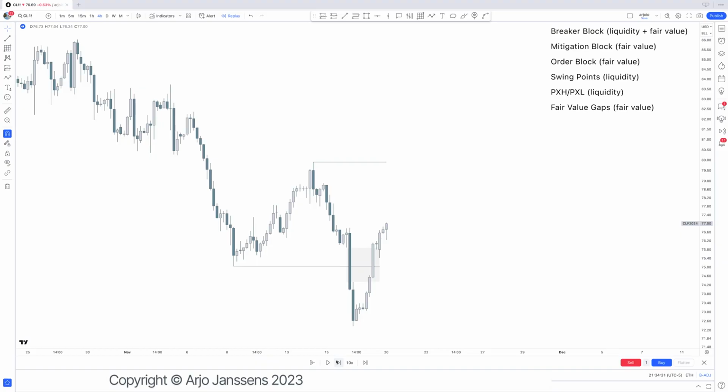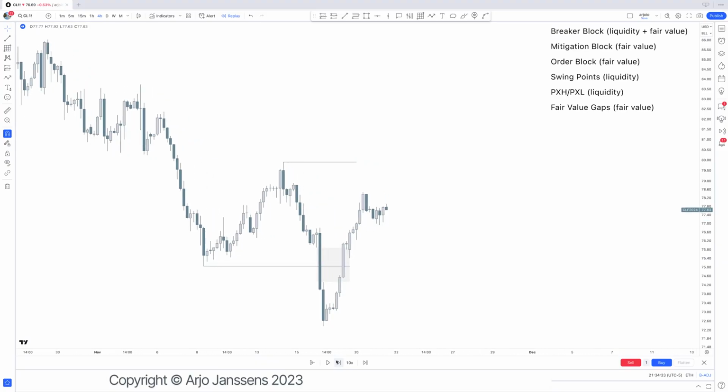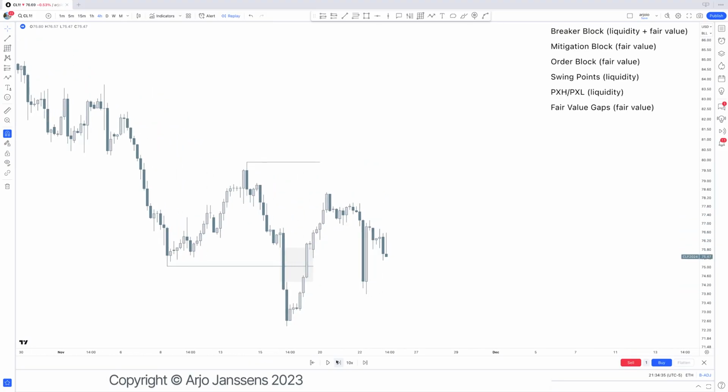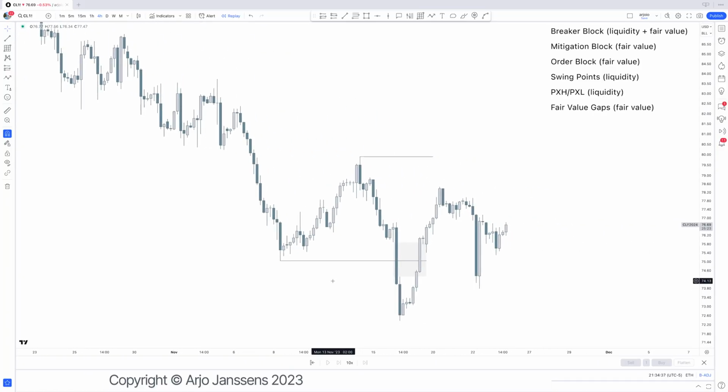Now, again, if this doesn't make a lot of sense right now, then it is perfectly fine. It will make a lot more sense, hopefully, later on in mentorship. I can guarantee you that definitely. The thing I need you to understand from this video is why we use them for liquidity and fair value purposes. The next thing is where to use them, what are they, what to mark out, the overlapping part, and what makes it a valid PD array.